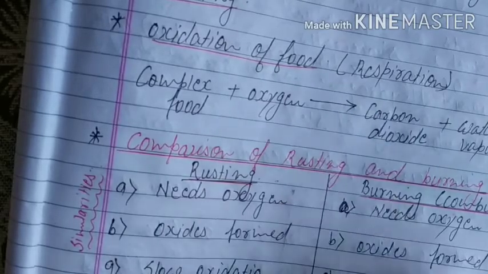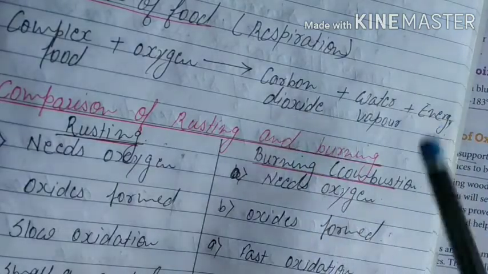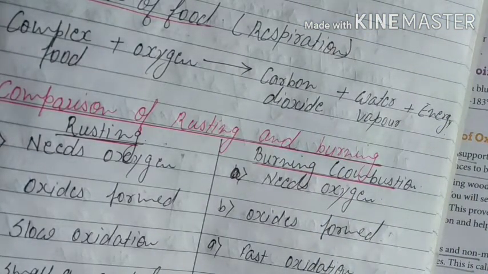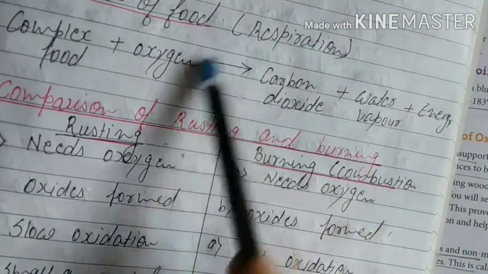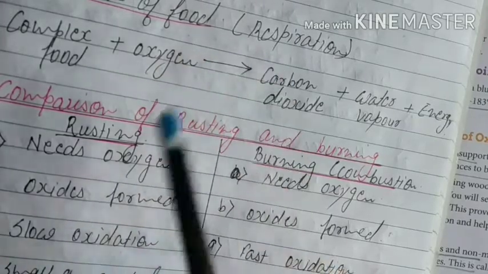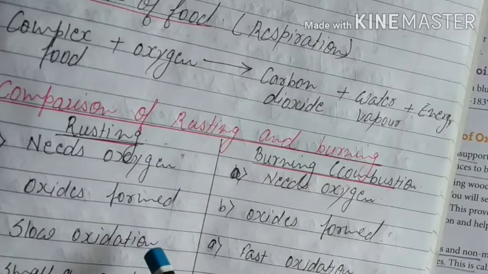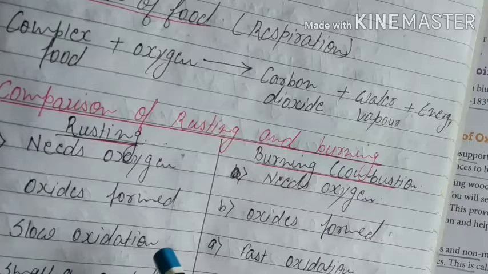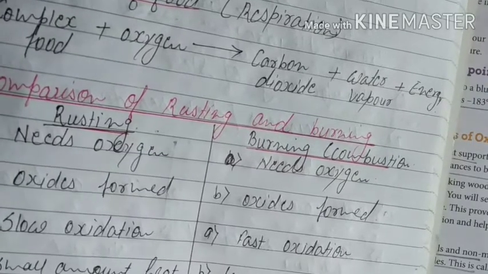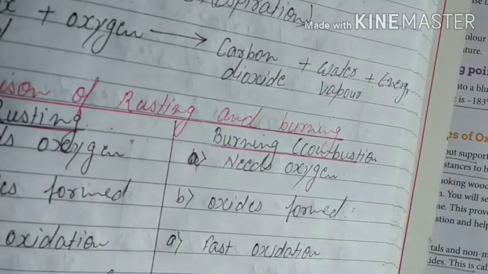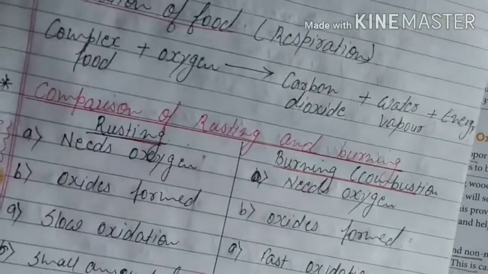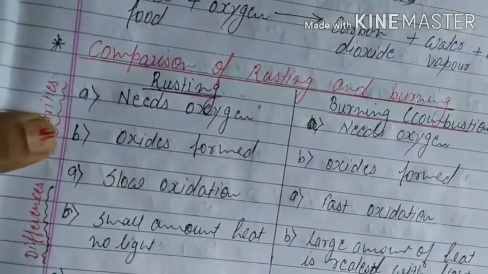Then carbon dioxide is formed as a product, water vapor is formed and we get the energy. So this is respiration. Respiration is an oxidation of food, right? I hope you are clear with these topics. Please go through the chapter once.